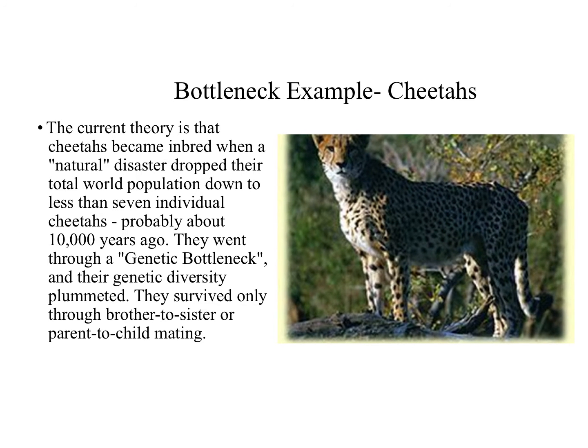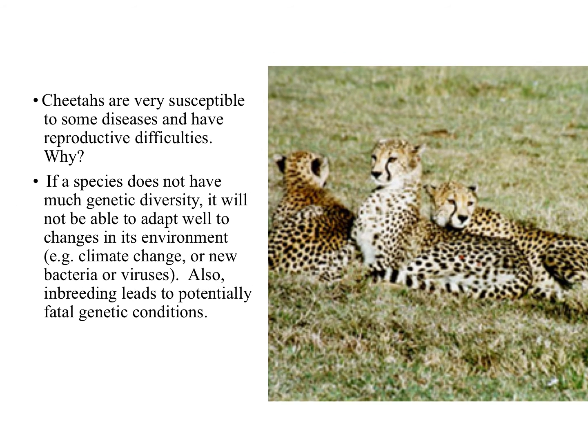Cheetahs are another good example of a bottleneck. So our current theory is cheetahs have become inbred when some sort of natural disaster dropped their total population down to just 7 individuals. We think about 10,000 years ago. So all of our cheetahs have stemmed from the same 7 individuals, and in order for them to survive, they had to breed either brother to sister or parent to child. So because of that, cheetahs are very susceptible to some diseases, and they have a lot of reproductive difficulties.